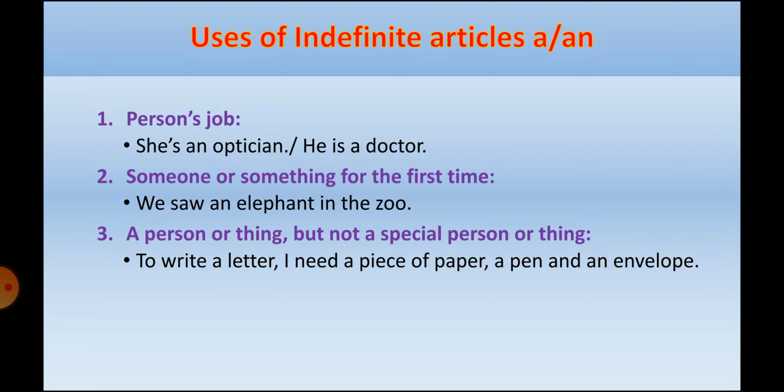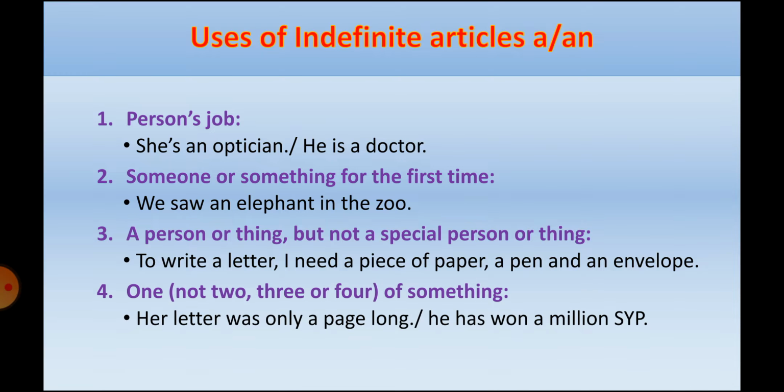For example, to write a letter, I mean any letter, I need a piece of paper, also any paper, a pen, and an envelope. So I repeat the example. To write a letter, I need a piece of paper, a pen, and an envelope. So when I'm talking about a thing or a person in general, not a specific thing. Fourth, one. When I use the indefinite articles, it refers to only one, not two, three, or four of something.